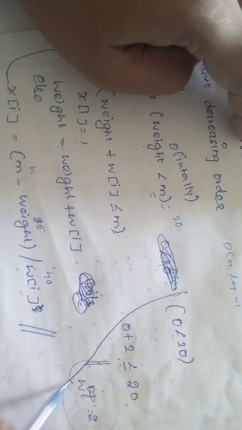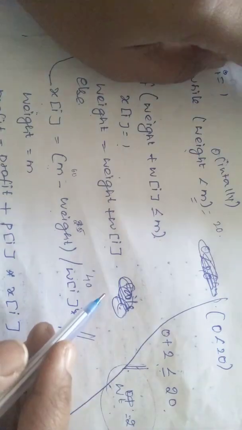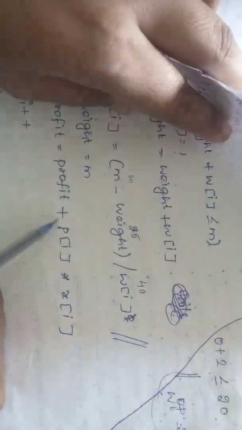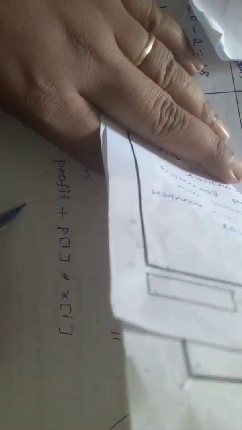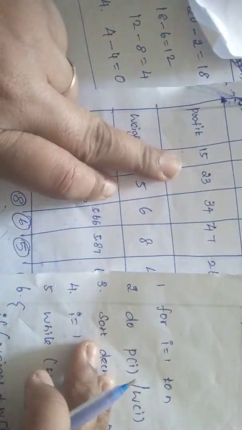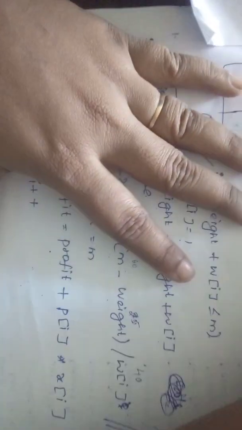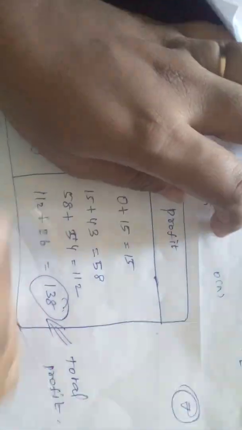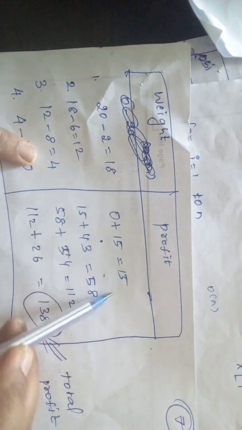Now it goes for the profit. Profit initially is 0 plus p of i, that is 15. That is profit plus p of i times x of i. What happens? 0 plus 15 equals 15.